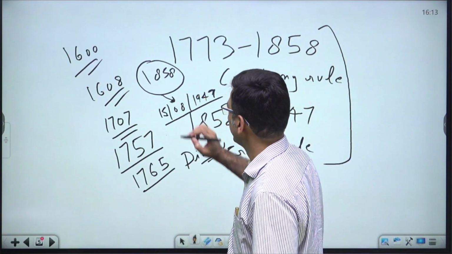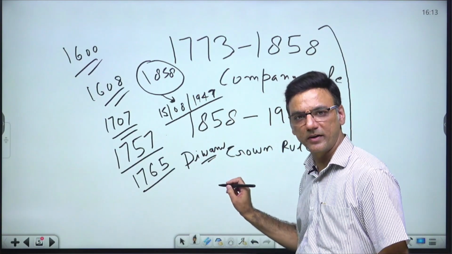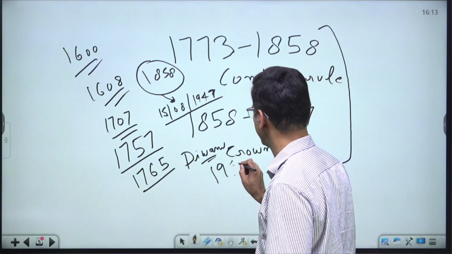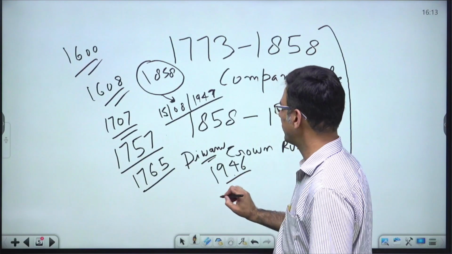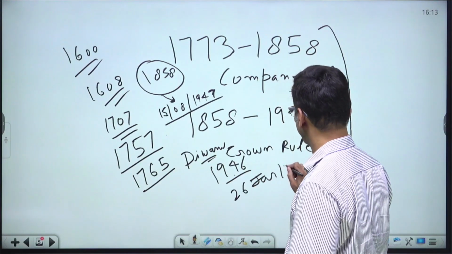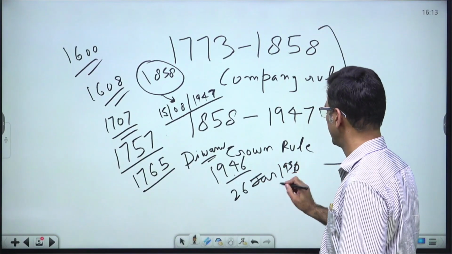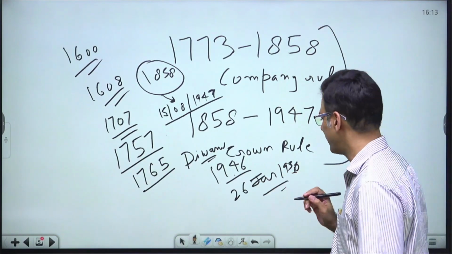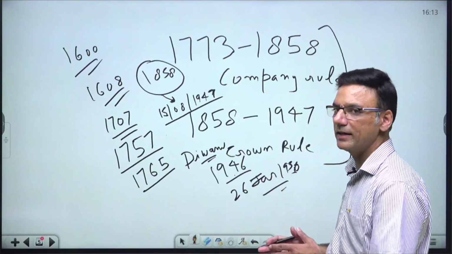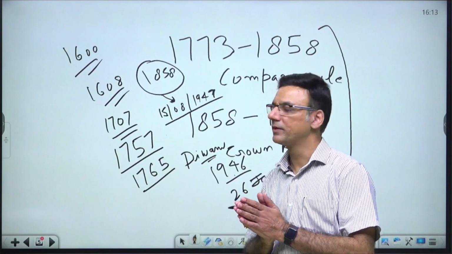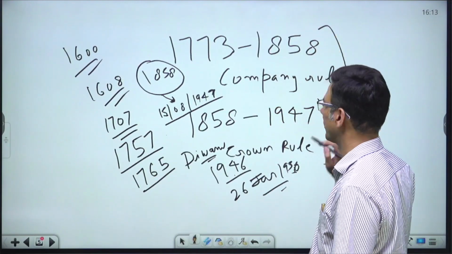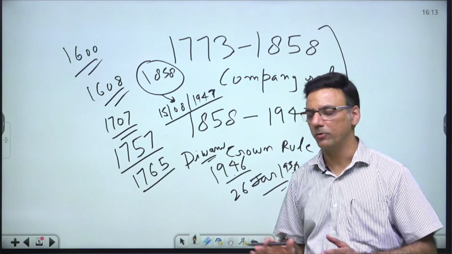And for framing the constitution, the Constituent Assembly was formed in the year 1946, and the constitution came into being on 26 January 1950. The foundation of the constitution was laid during the British rule, and in order to analyze the British rule, we need to divide it into two phases. One phase was the company rule and the other was the crown rule. That's what we have done till now.